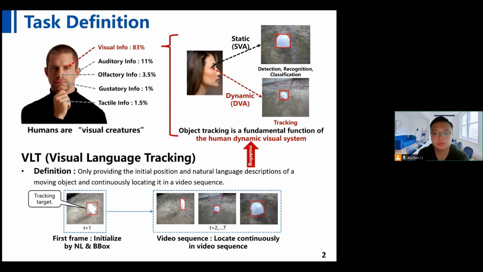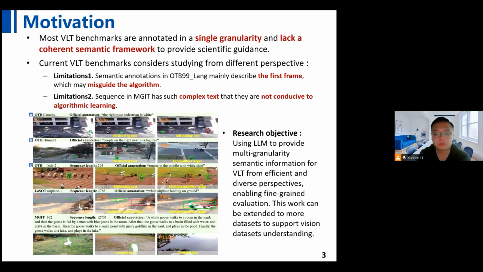In the vision tracking area, visual language tracking is defined as the process of only providing the initial precision and natural language descriptions of a moving object, and then continuously locating it within a video sequence. However, most VLT benchmarks are annotated at a single granularity level and lack a coherent semantic framework that could provide scientific guidance for the development of tracking algorithms.